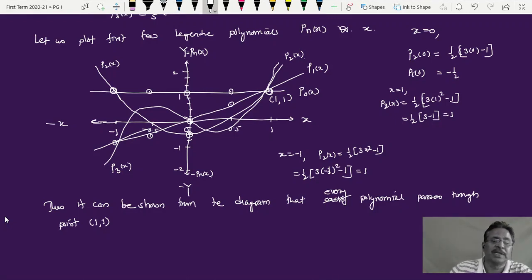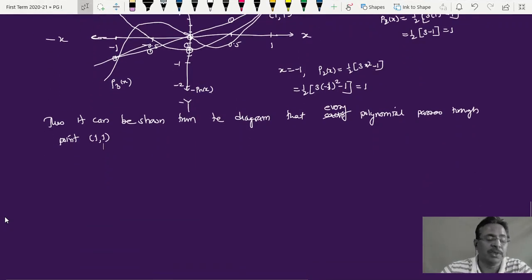So this is one speciality here. So it can be shown from the diagram that every polynomial passes through the point (1, 1), and that's what